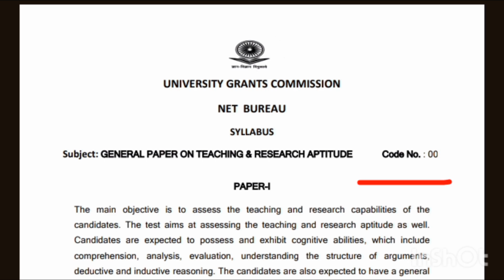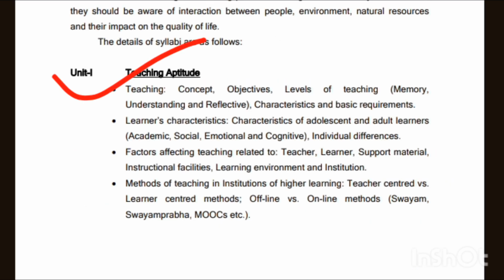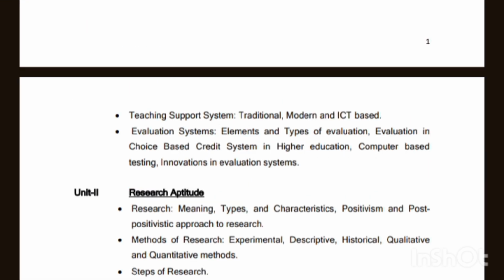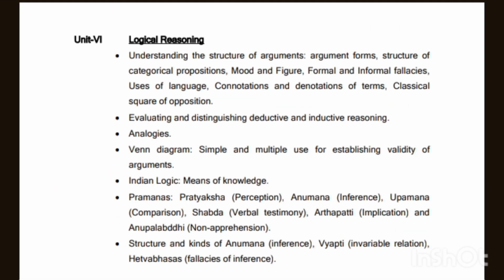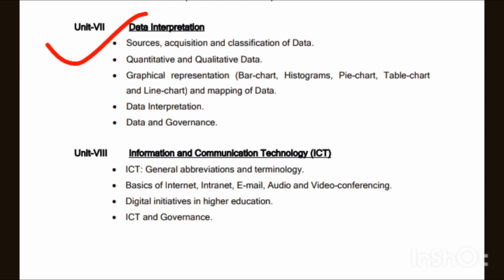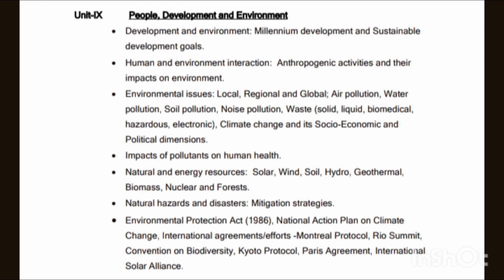Paper code 00, paper 1. Unit 1 teaching aptitude with several concepts. Unit 2 research aptitude: research meaning, types, methods of research. Unit 3 comprehension. Unit 4 communication, and unit 5 mathematical reasoning and aptitude. Unit 6 logical reasoning with Indian logic, Venn diagram, pramanas. Unit 7 data interpretation, and unit 8 ICT, that is information and communication technology.